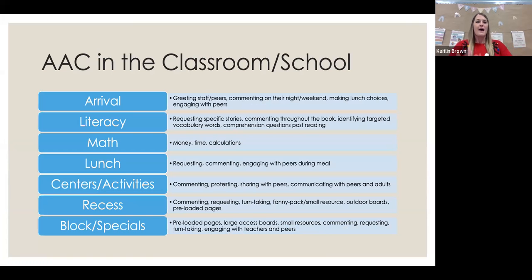So I broke this down. Again, I work in an elementary school. I worked in a middle school last year. The only school setting I have not done yet is high school. But I have done middle, elementary, and Head Start, pre-K, the whole shooting match. So I broke this down into what would be most familiar for a pre-K or an elementary setting. And this just gives us examples of when we can incorporate the use of AAC into these individual times. Okay. And some of these are going to seem like, well, duh, we would do that anyway.